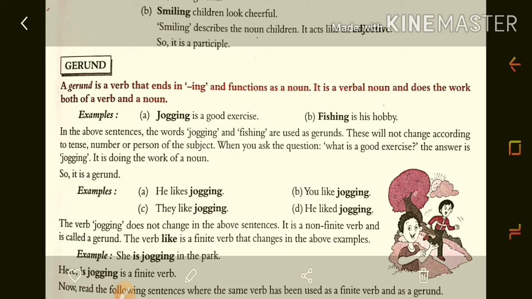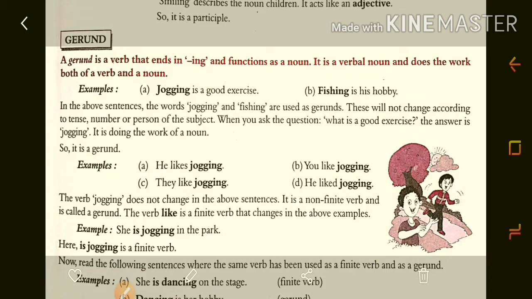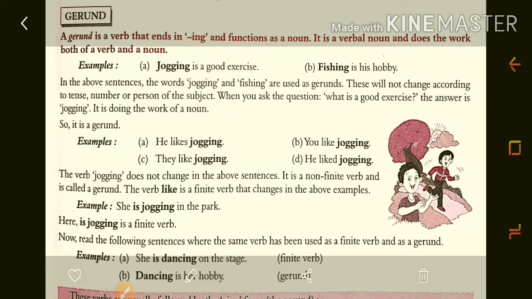For example, jogging is a good exercise, fishing is a hobby. So if we ask the question with what to both sentences, what is a good exercise? Jogging. What is his hobby? Fishing. So we are getting the answers jogging and fishing. So these both are gerunds.